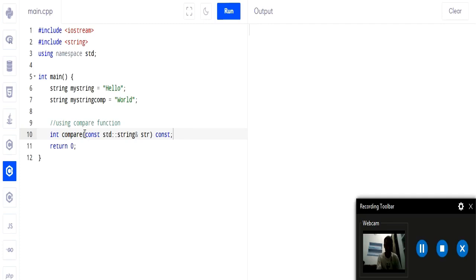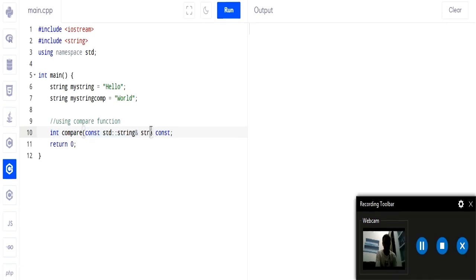So first understand this much, int compare, and forget what is inside it. Okay, so what it says is when we use this function and compare two strings lexicographically, it will return an integer type value to us. Okay, and this value will be -1, 0 or 1. -1 if the current string is less than str. Okay, then we will get -1 as the return value for this function. If we get 0, it means strings are equal, and if the current string is greater than str, then the return value will be 1. Okay, so its return type is int.